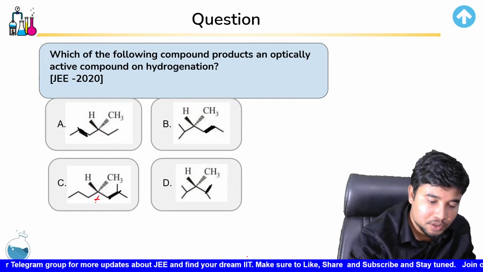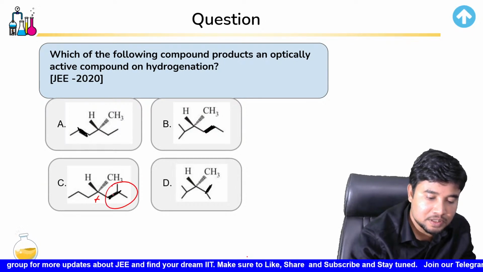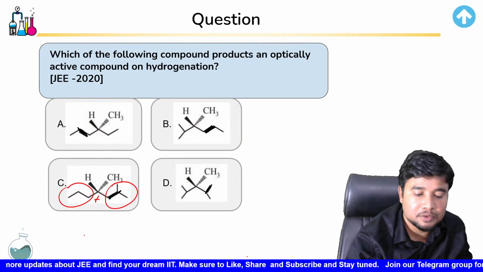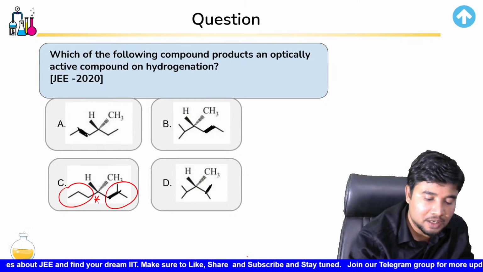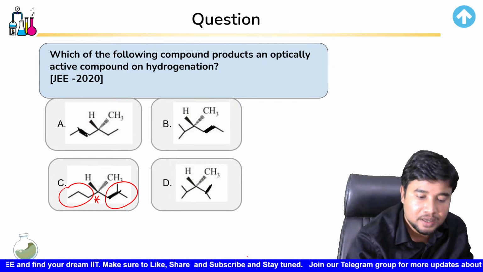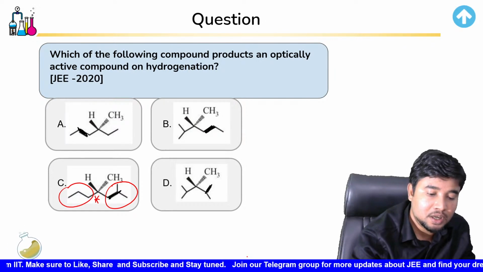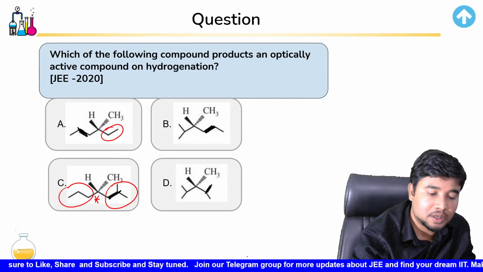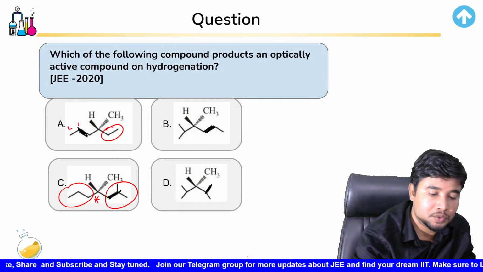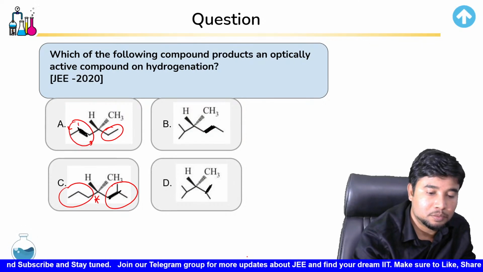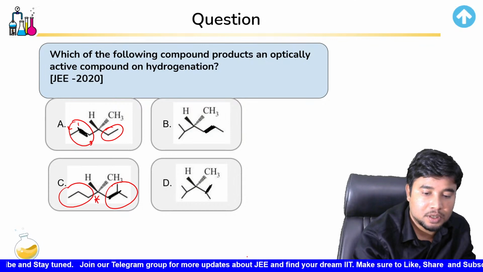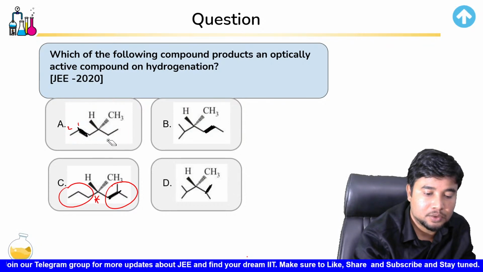If you see around this atom, you could see that over this side and over this side, two different types of groups are present. So this is definitely chiral, and not only chiral, it is even optically active. But over here, if you see, you have an ethyl group, and 1, 2, 3, you have a propyl group. So the following products produce an optically active compound on hydrogenation.